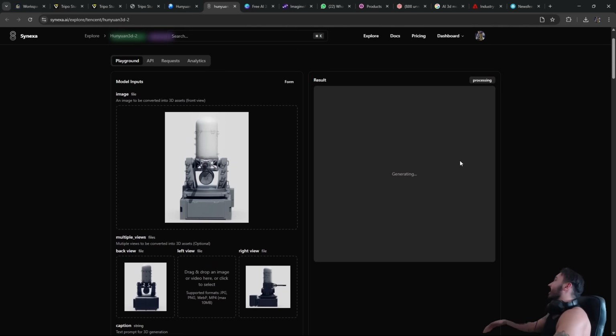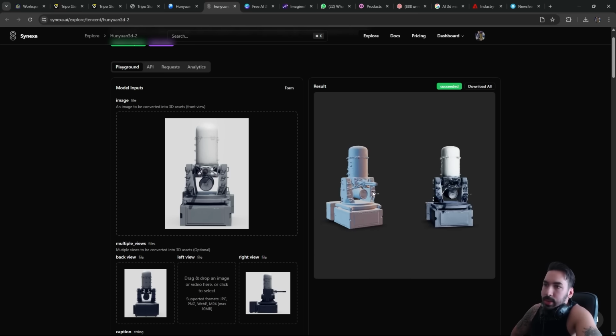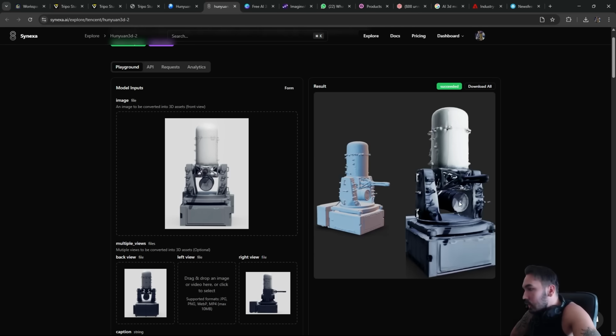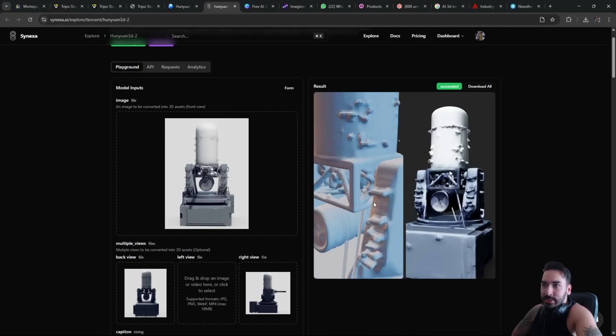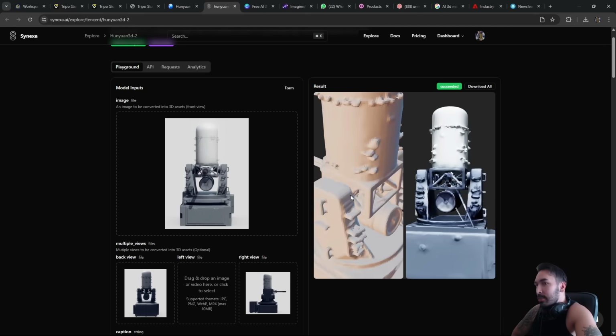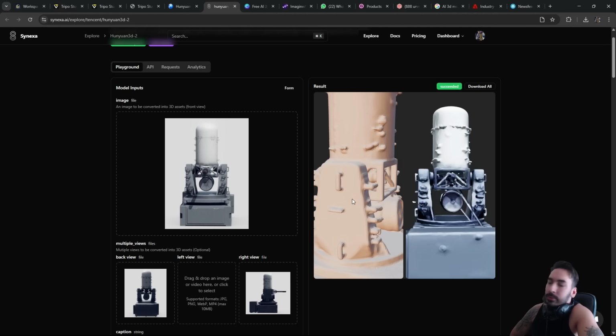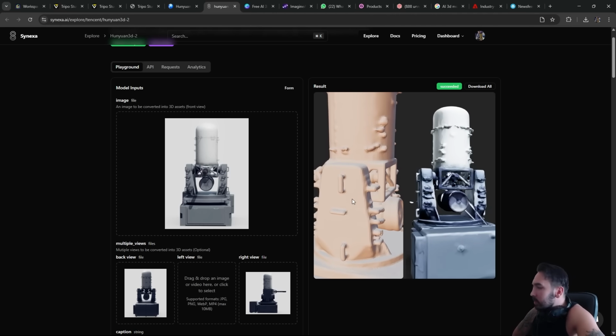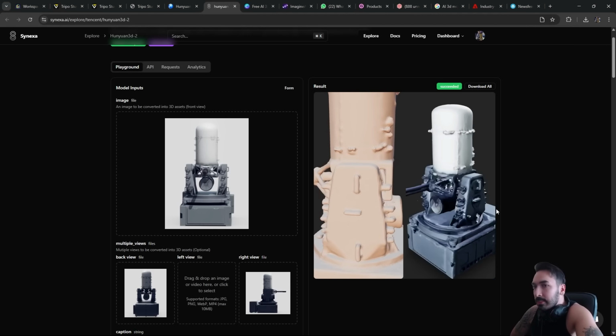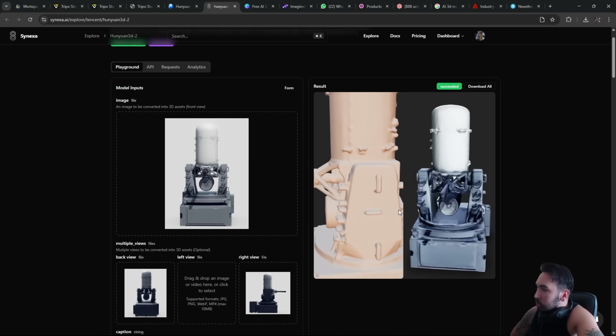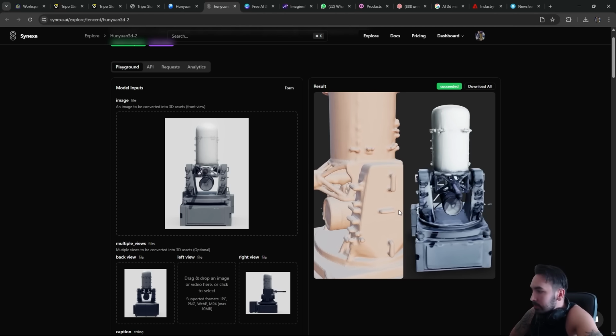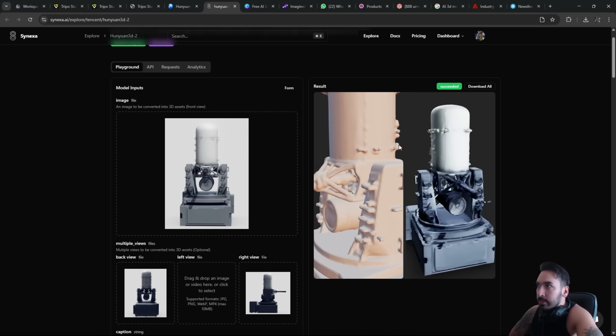And there we go, our model is now ready, and who would have thought, it's shit. So let me just zoom in a little bit so you can see what this looks like. It kind of looks like it's been made out of snow. It kind of looks like when they take a LiDAR scanner and scan the Titanic at the bottom of the ocean or something like that. Either way, it's not something that you want to use for any practical purpose like a video game or something like that, so forget about this tool for now.